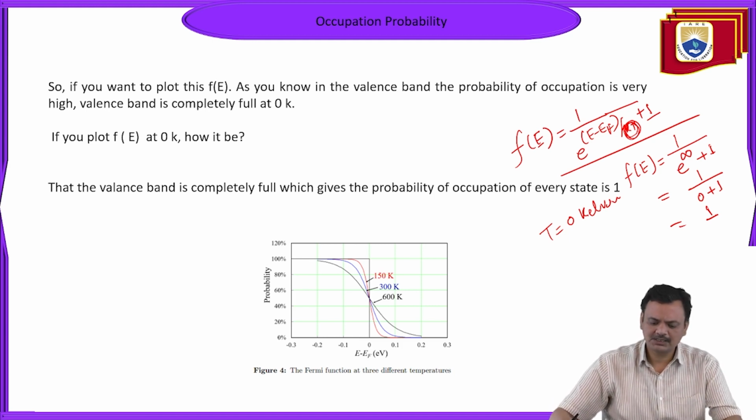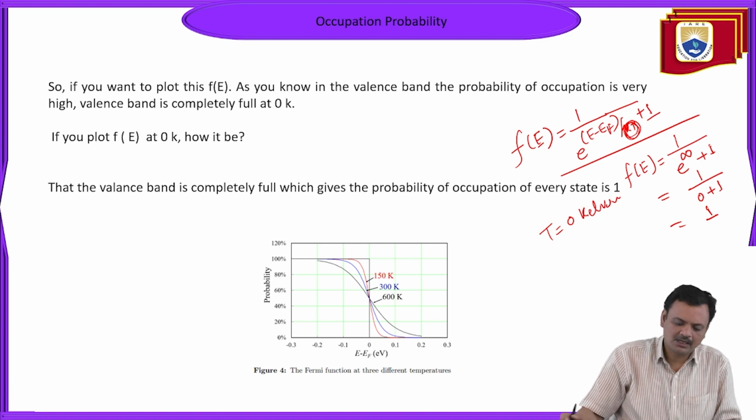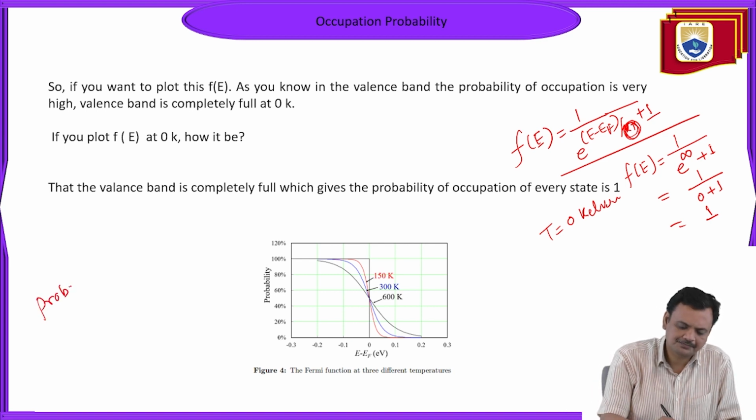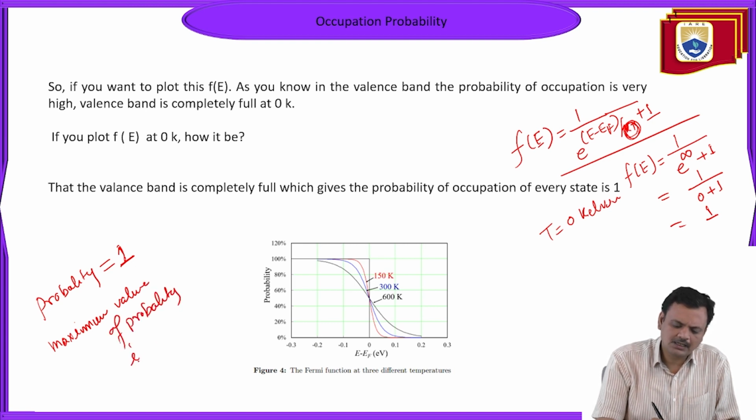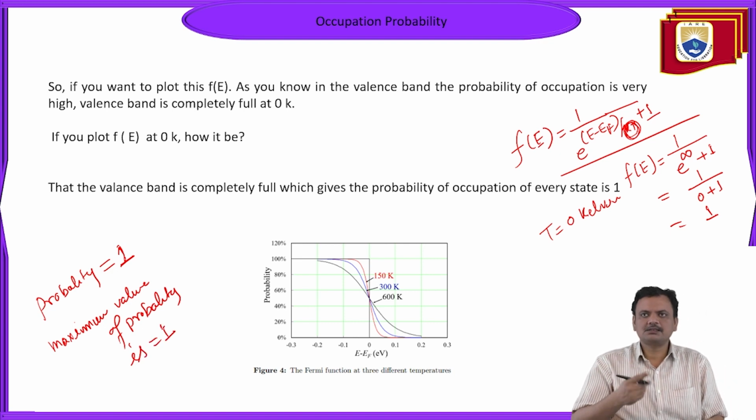And in statistical mechanics, you know that if the probability is 1, the event is certain. The maximum value of probability for any event is 1. The sun rises in the east, it is a certain thing, so the probability of that is 1.